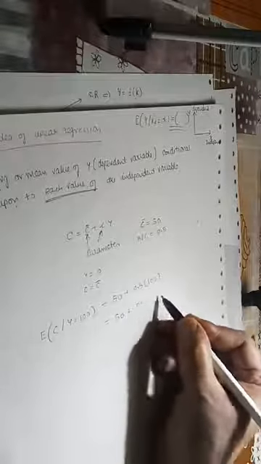C bar I know is 50, MPC is 0.5, and Y is 100. So it will be 50 plus 50, so this will be 100. So the expected value of consumption when your income is 100 is 100.